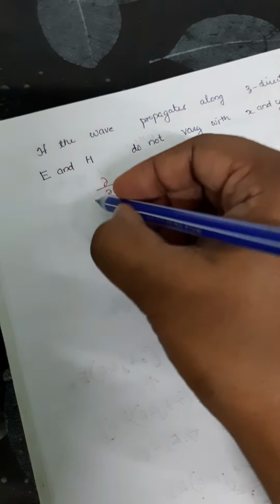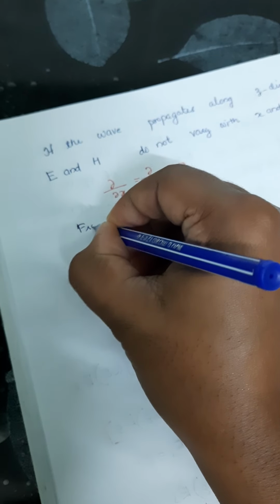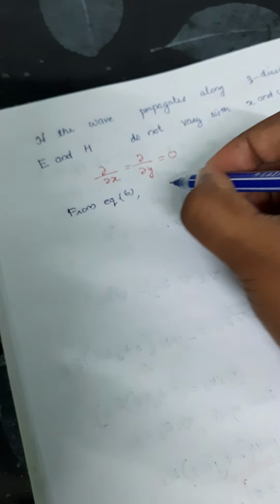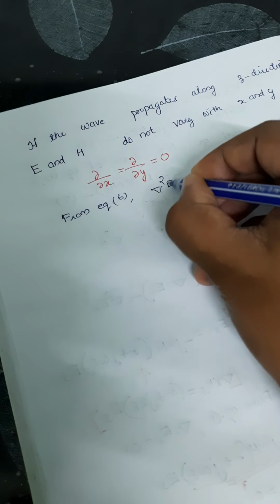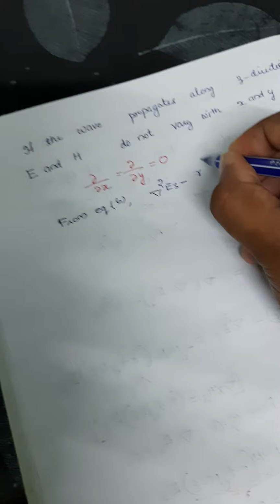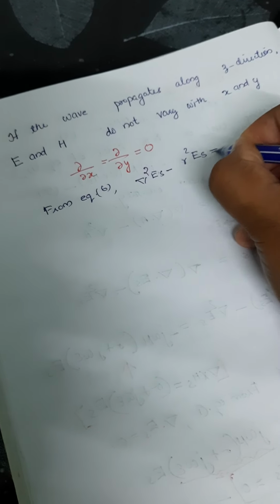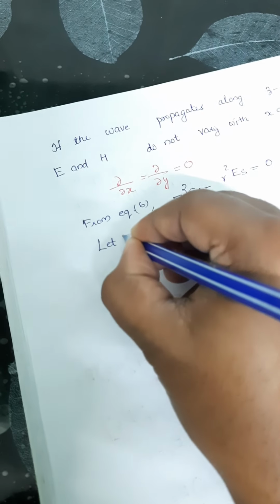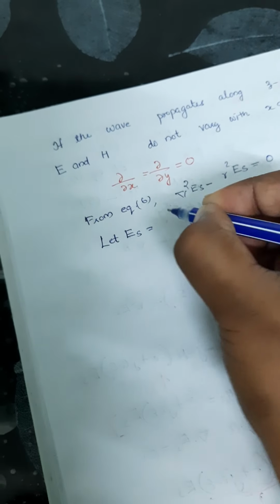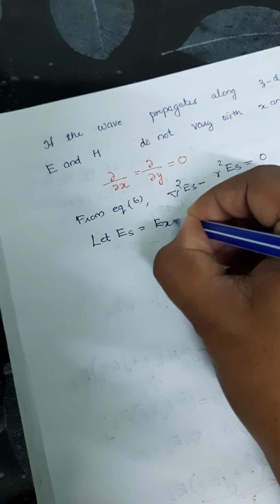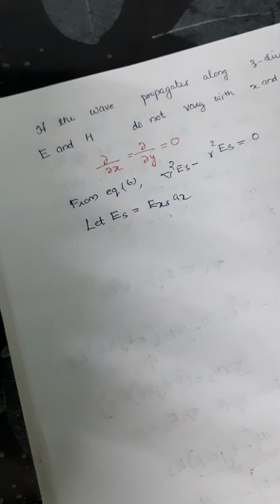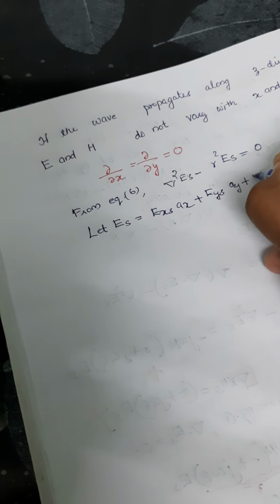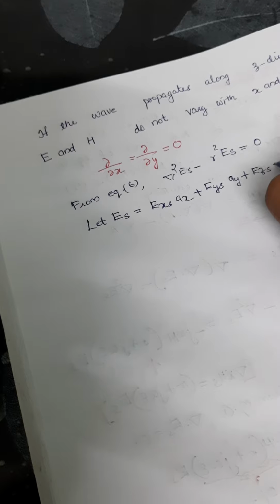And now again from equation 6, our vector wave equation, del square E of s minus gamma square E of s is equal to 0. Here we take E of s equal to Exs Ax plus Eys Ay plus Ezs Az.